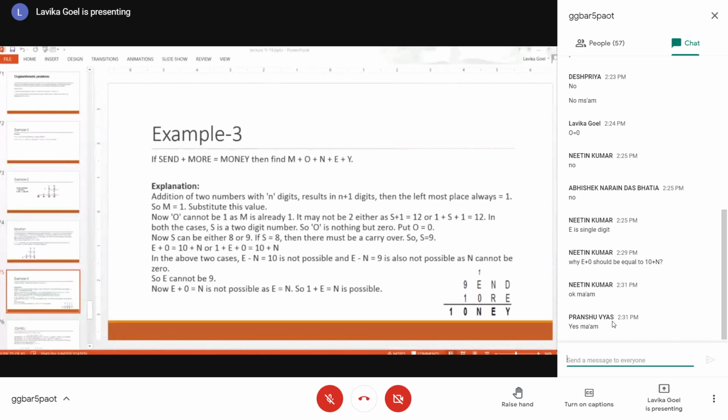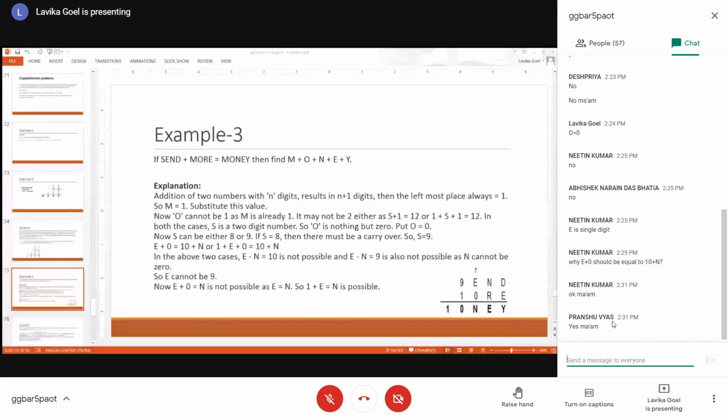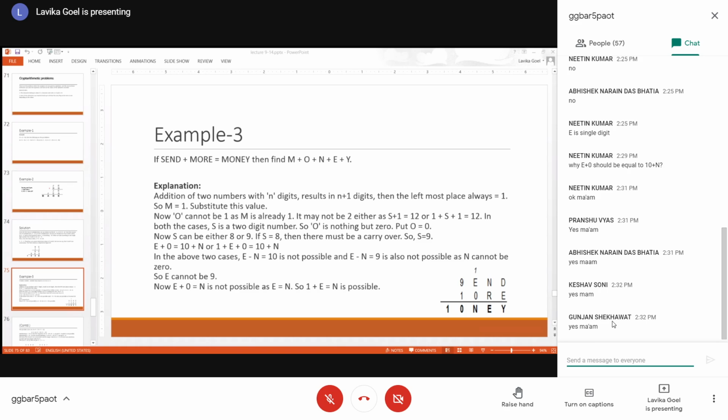All of you, please respond. I'm not getting a response, only one response I got. What about others? Abhishek and Pranshu only responded. What about others? Are you able to get this equation? Okay, fine. Okay, good.